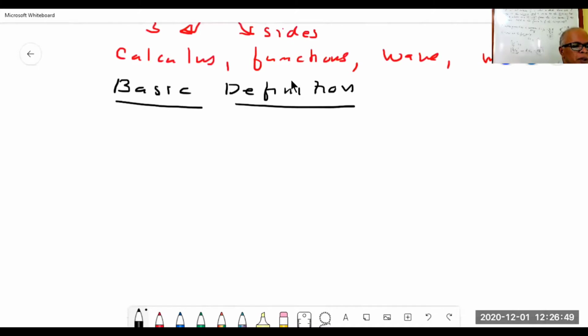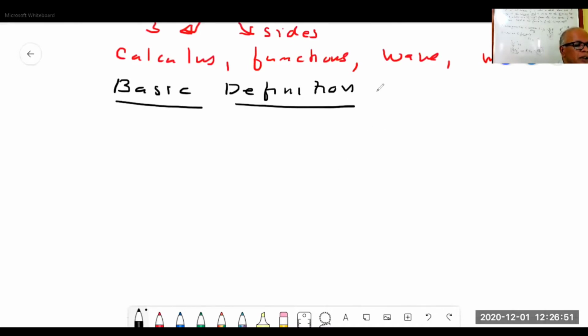Now we shall draw a triangle. It's a right triangle.